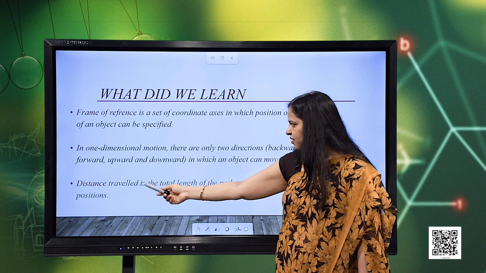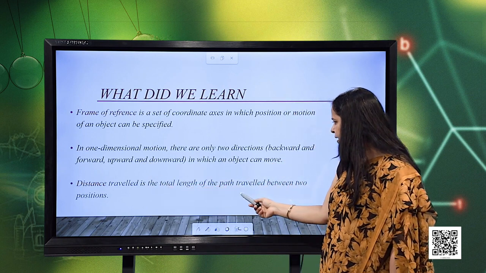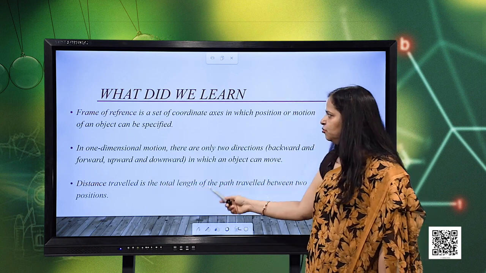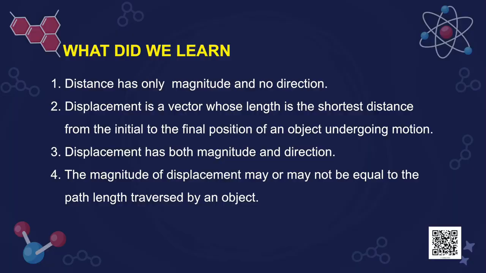Next, the distance travelled is the total length of the path travelled between the two positions. Distance has only magnitude and no direction, whereas displacement is a vector whose length is the shortest distance from the initial to the final position of an object undergoing motion.